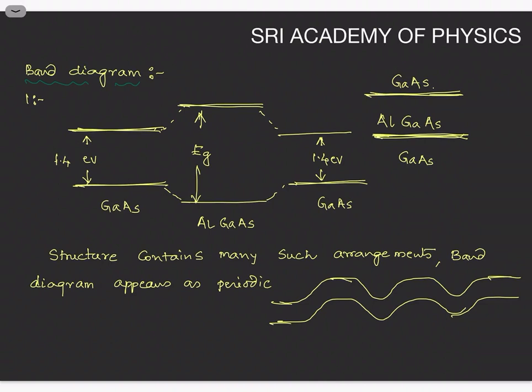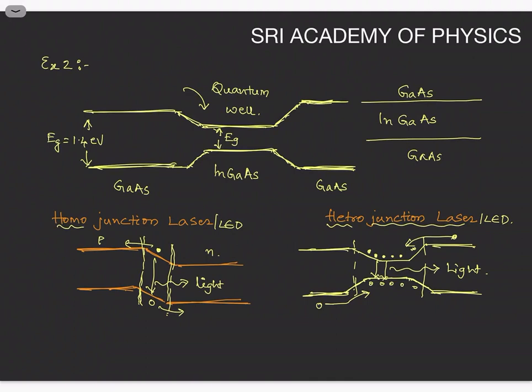So the structure contains many such arrangements. Then the band diagram appears in the form of periodic, which is very useful in the fabrication of a number of photodetectors. This is one case. Suppose the middle band gap is less, then what happens?